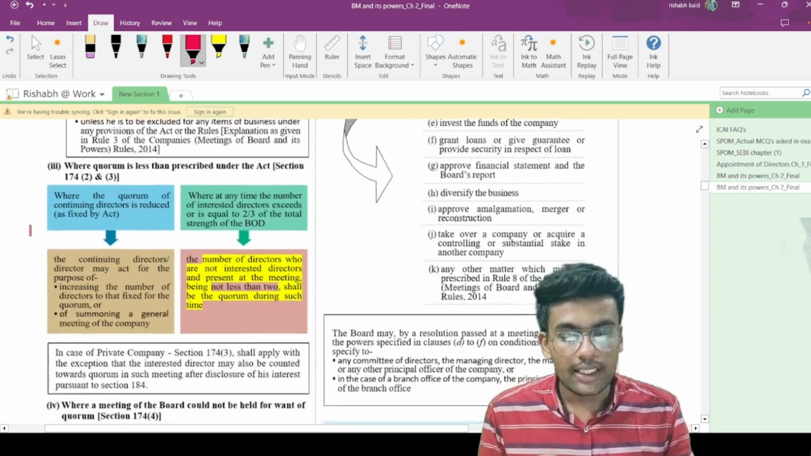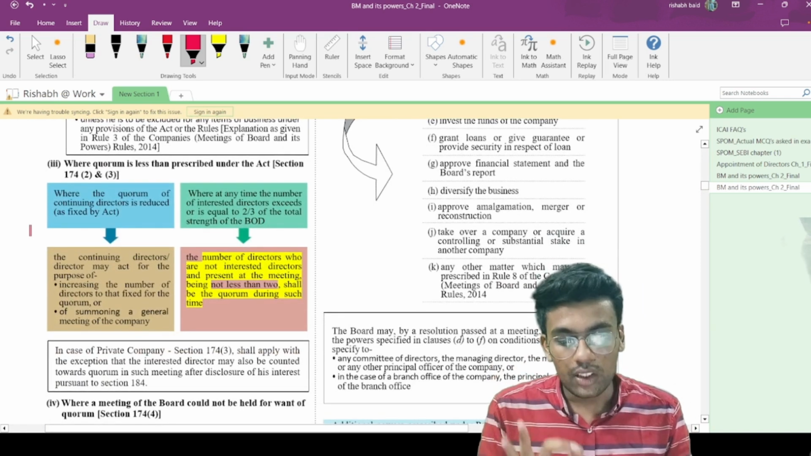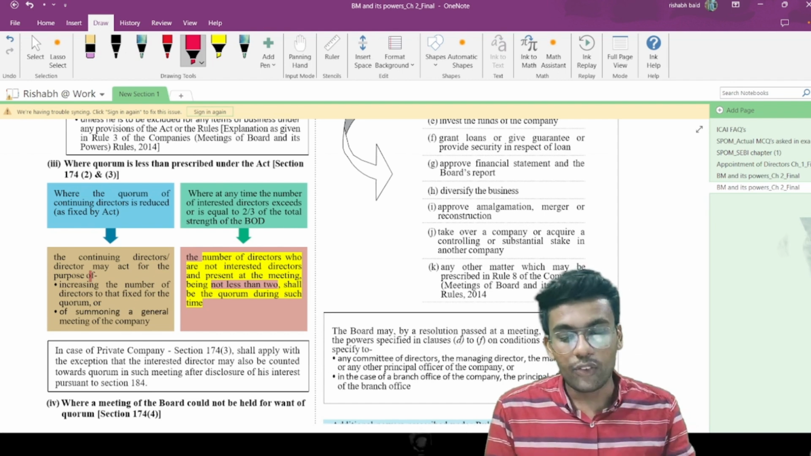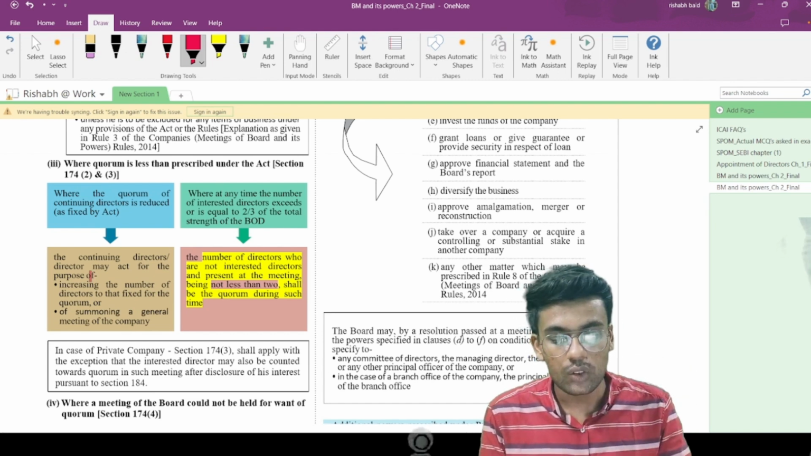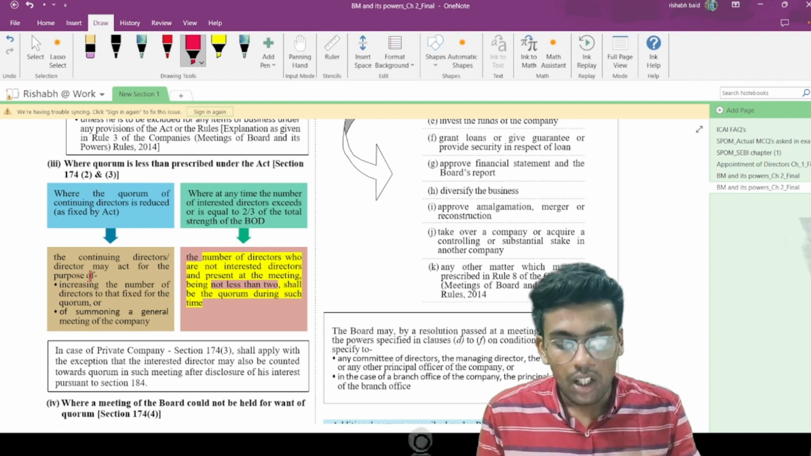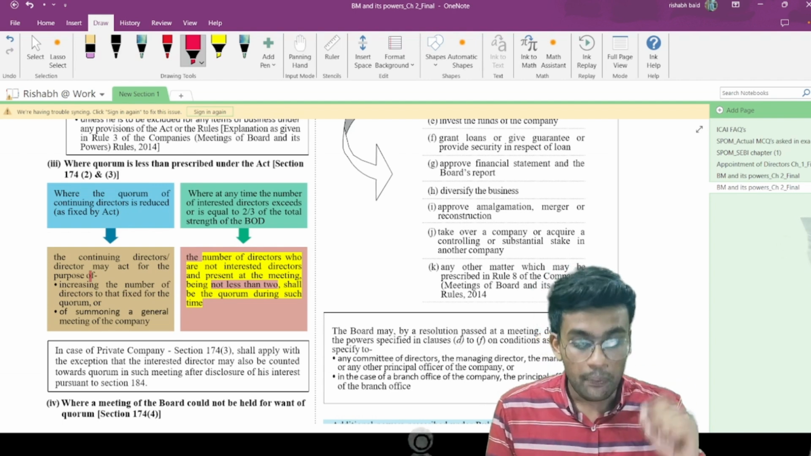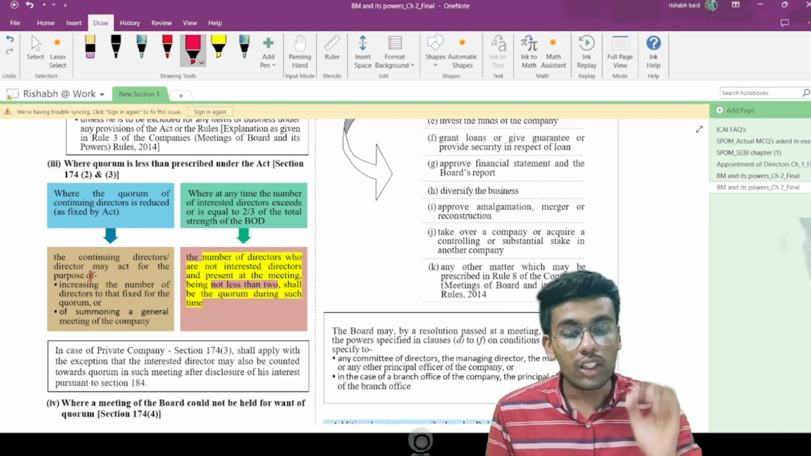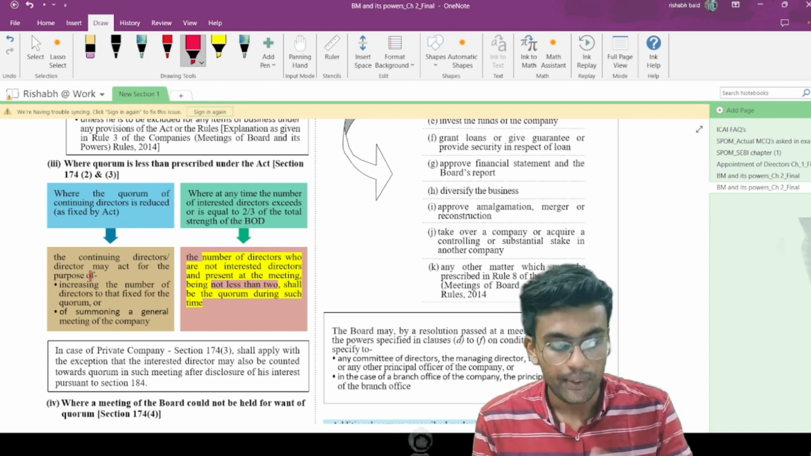Now where the quorum is less than prescribed under the Companies Act, where the quorum of continuing directors is reduced, the continuing directors may act for the purpose of increasing the number of directors to that fixed for the quorum, or of summoning a general meeting of the company, where at any time the number of interested directors exceeds or is equal to 2/3 of the total strength of the board.